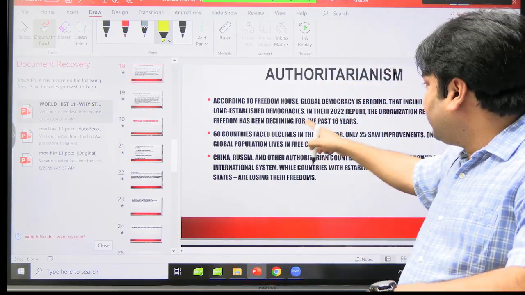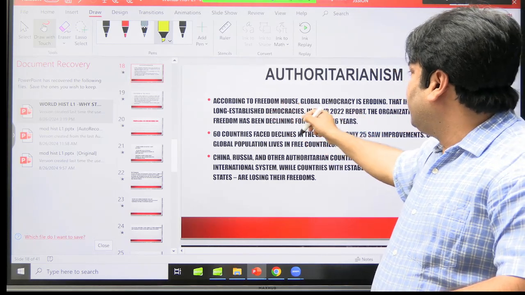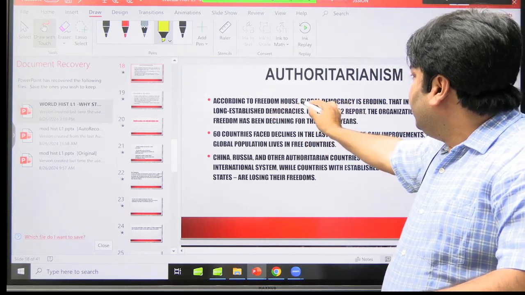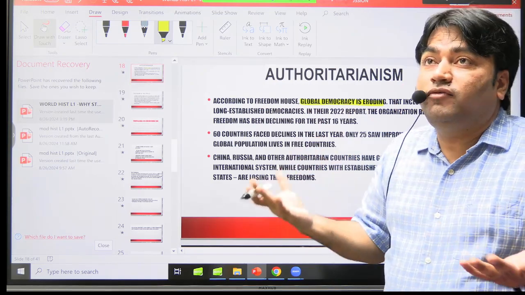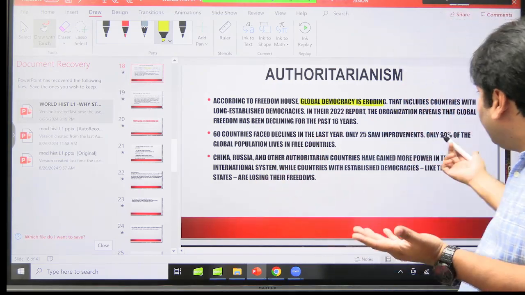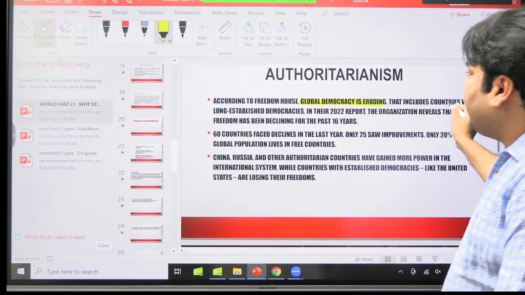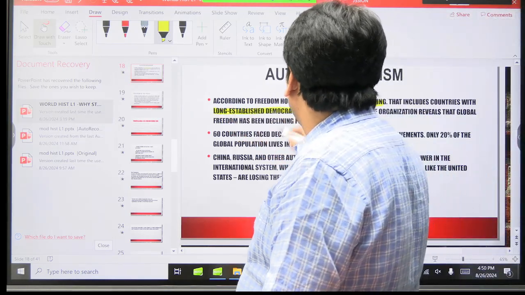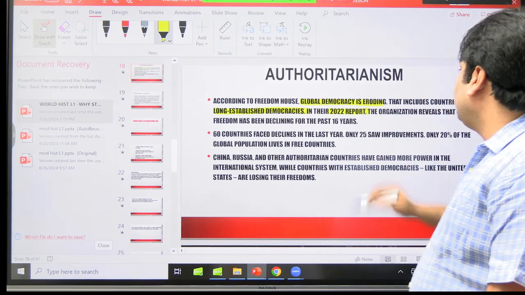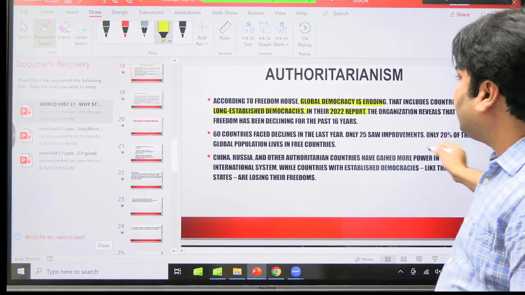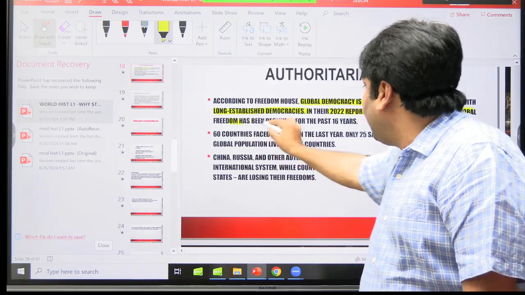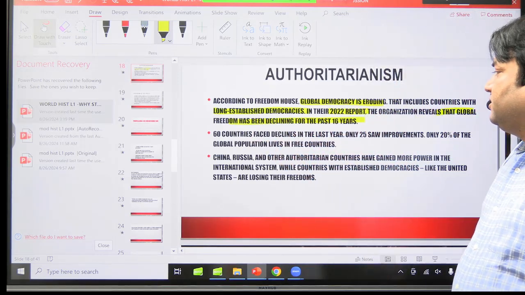And here what has been written, that according to Freedom House, global democracy is eroding. This is in context of 2024. What has been written? That includes countries with long established democracy. In the 2022 report, the organization reveals that global freedom has been declining for the past 16 years, right?